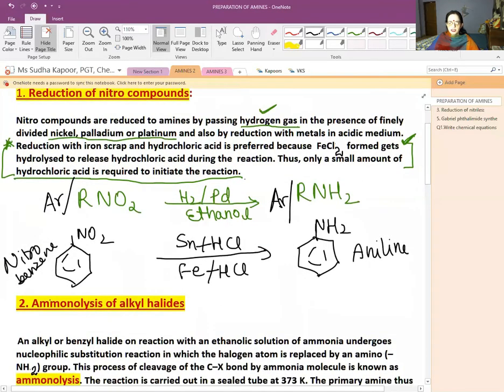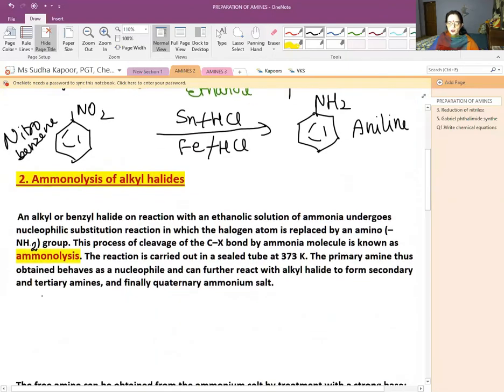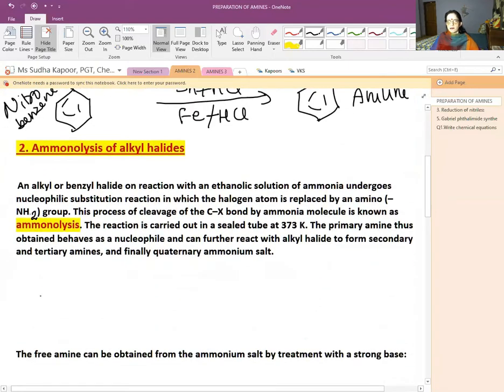Now the other method. I told you in the beginning that since we are preparing NH2, remember those things which have N, NO2, NH3, CN, CONH2; all the groups which have N in them might result in the preparation of NH2. So ammonolysis of alkyl halide, the second method.